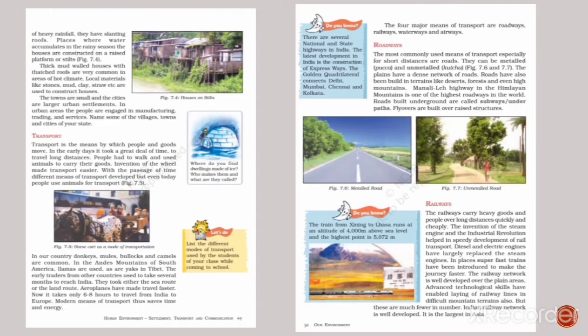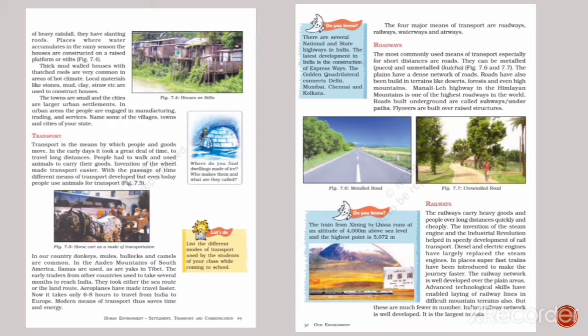Next, transport. Transport is the means by which people and goods move. In earlier days, people had to walk and used animals to carry their goods. With the passage of time, different means of transport developed, but even today, people use animals for transport.